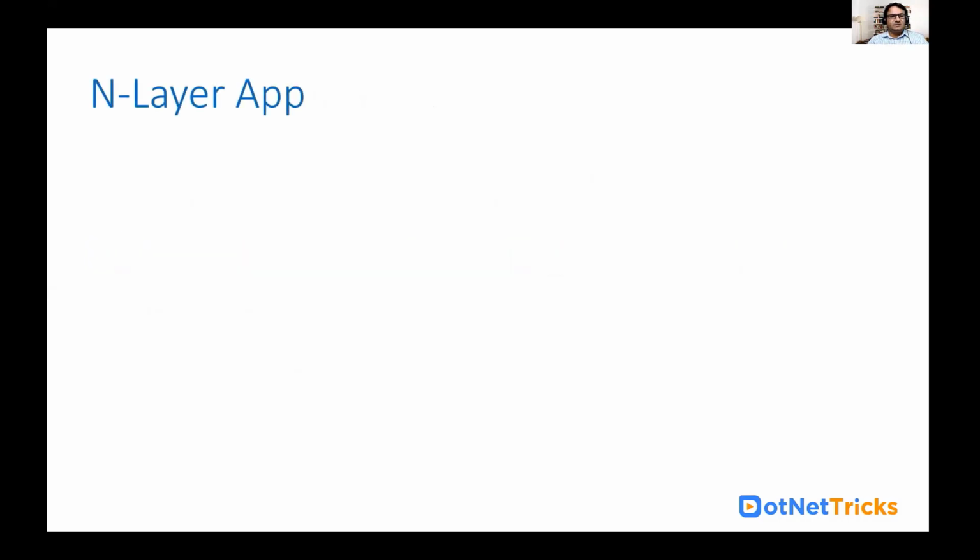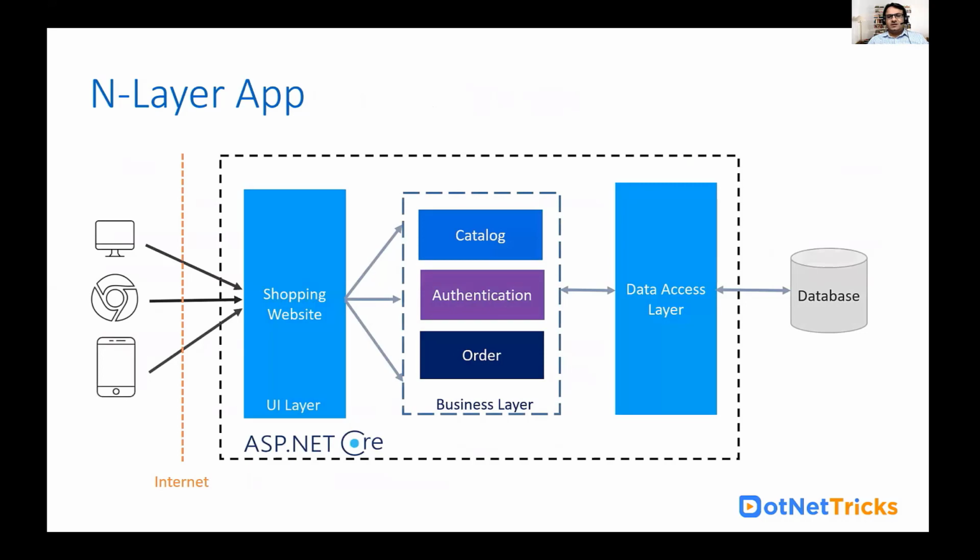I have a pretty simple N-tier application where I have a data access layer, which you can create using ADO.NET or Entity Framework. You can have a database, let's say SQL Server or Oracle, and a business layer containing your various business classes where you have written the logic for catalog management, authentication management, order management, and any other classes as well.